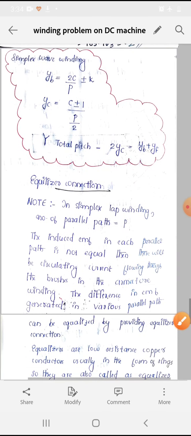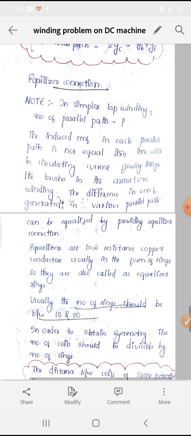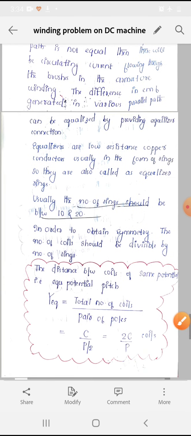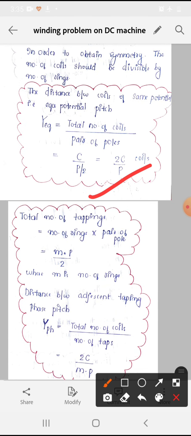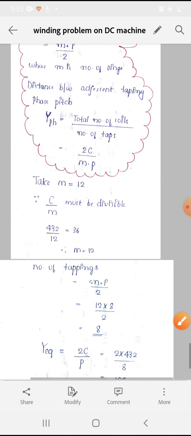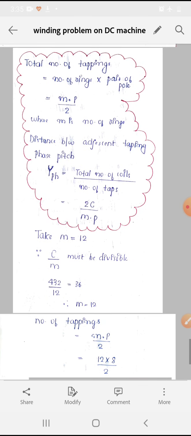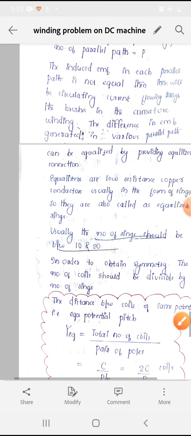Next is the equalizer connection design. Why are these equalizers used? Equalizers are used to equalize the difference in the EMF generated in various parallel paths. Normally the number of rings should be within 10 and 20. So moving on to the question, first we have to check that C by M must be divisible. The number of coils is 432 and M is the number of rings, which should be between 10 and 20, and C by M should be divisible.